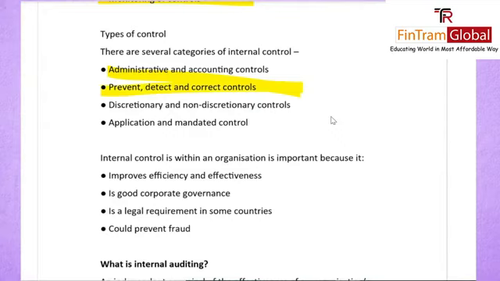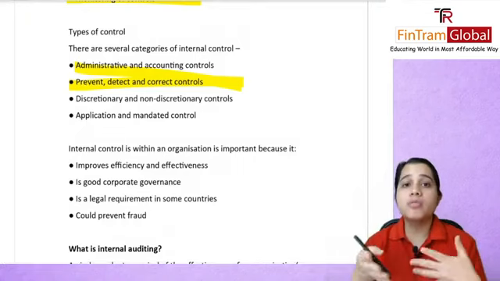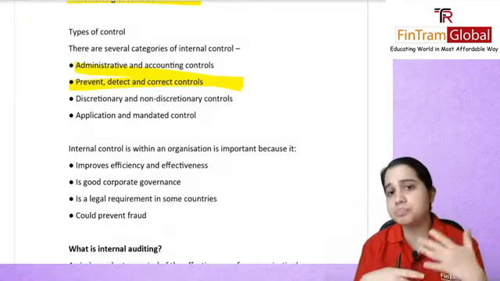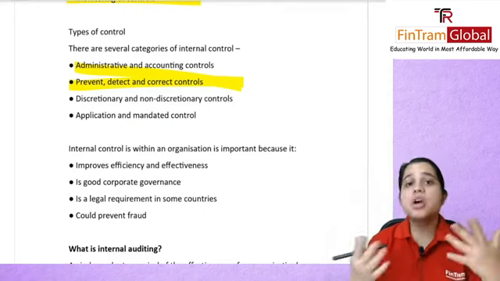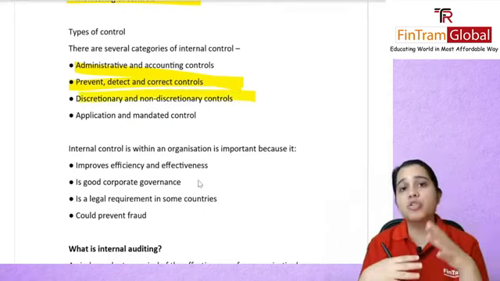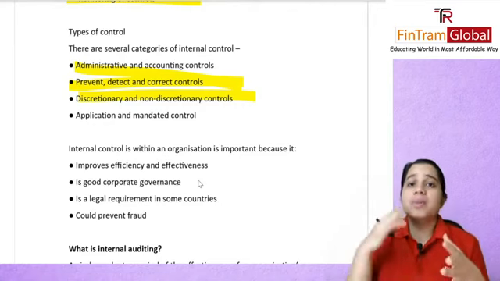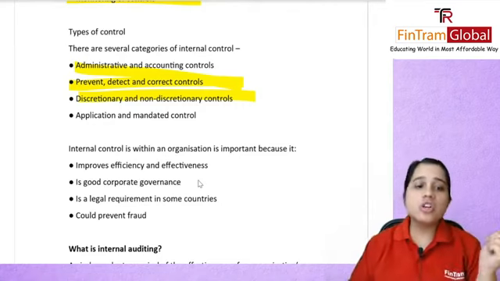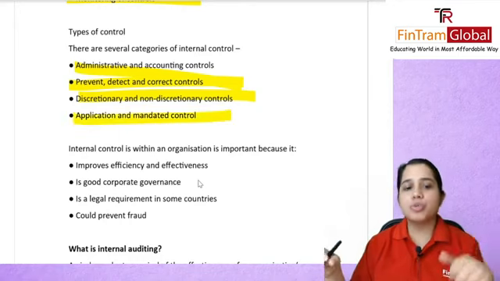Preventive controls, of course, are there to prevent any fraud from happening. Basically, you will probably say that you need to authorize amounts above a certain limit, so that you prevent fraud from happening. Then you'll have detective controls. Probably you'll do a bank reconciliation, because if something was done wrong, you will be able to detect it. You have corrective controls to correct whatever wrong is happening. You have discretionary and non-discretionary controls. Non-discretionary is something which will be there in the system as such, you can't really change it, and application and mandated controls.